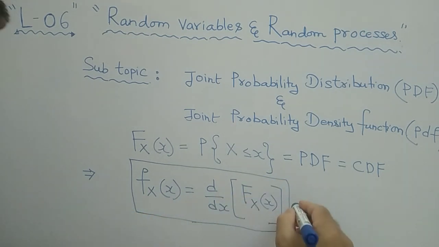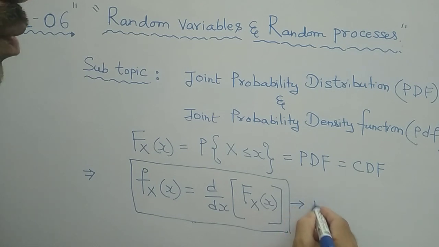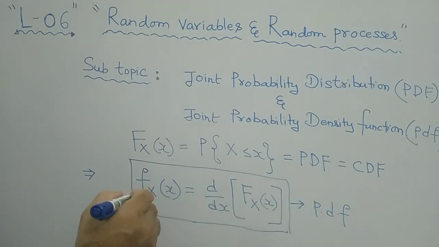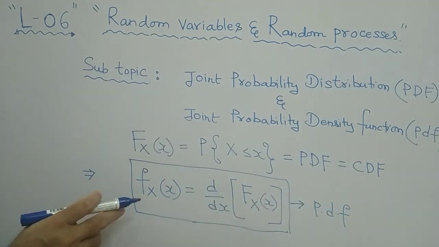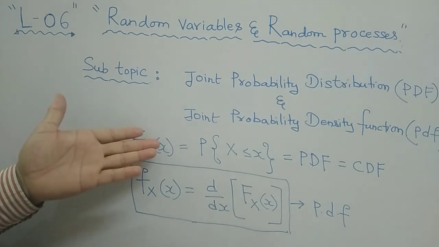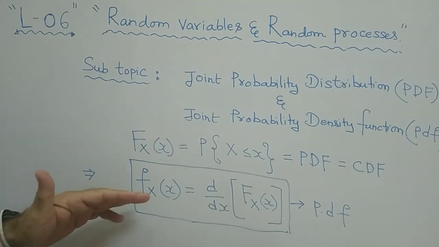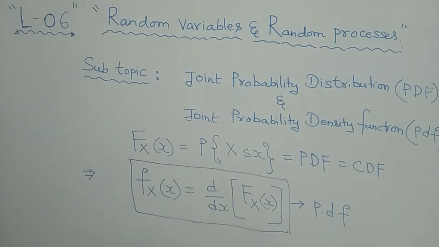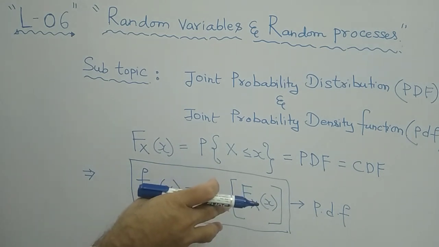This is called your small PDF. Small PDF. Remember that. PDF. It is a density function with respect to random variable x, capital X. This is the basic definition of a distribution function as well as the definition of a density function with respect to a single random variable.